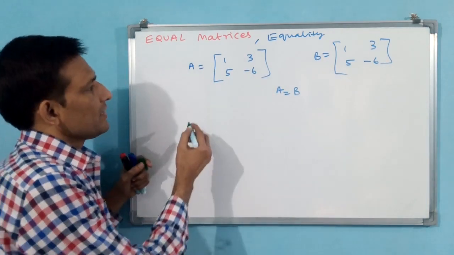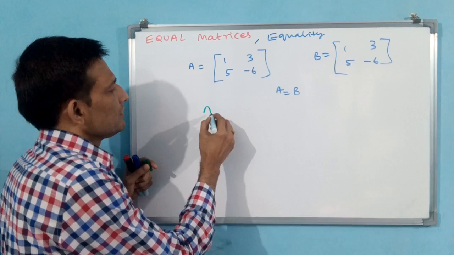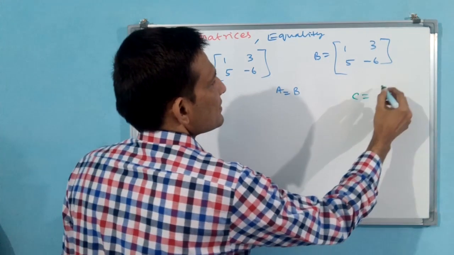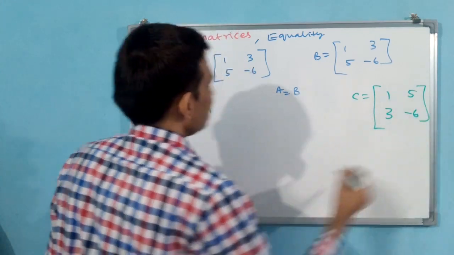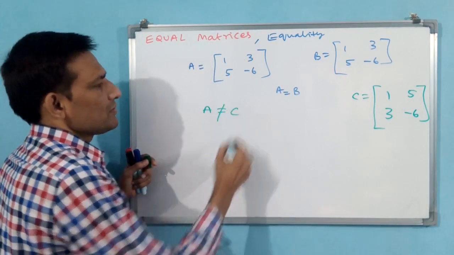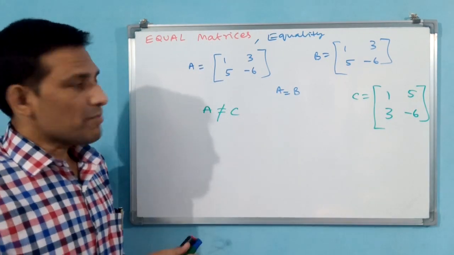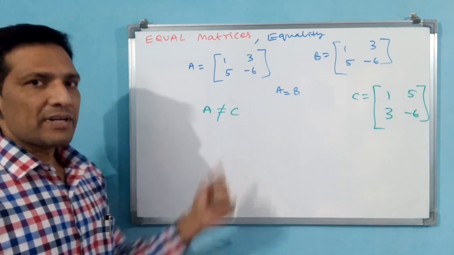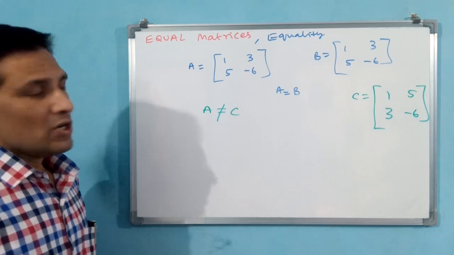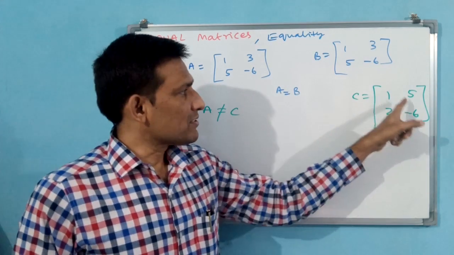Why? Because see here, I will write another matrix C. A is not equal to C. Why? Because you see the order of elements has changed. The matrix order may be the same, but the elements' order has been changed.